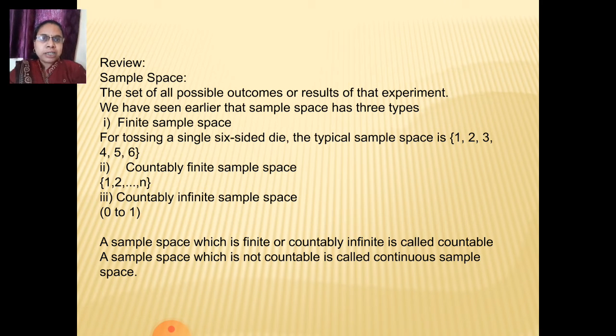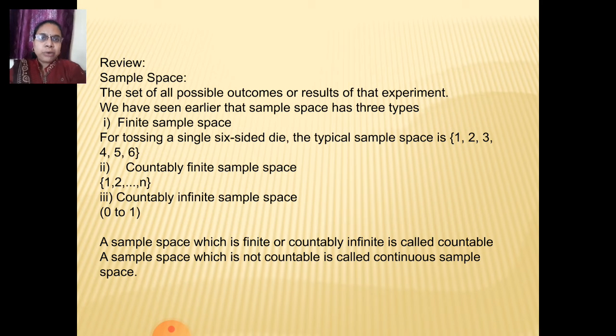We have seen earlier that sample space has three types. First, finite sample space. For example, for tossing a single six-sided dice, the typical sample space is 1, 2, 3 up to 6. Then second, countable infinite sample space. This range covers 1 up to n, which is countable. For example, the number of times a coin is tossed until the head is obtained. So the sample space contains the points 1 up to n.